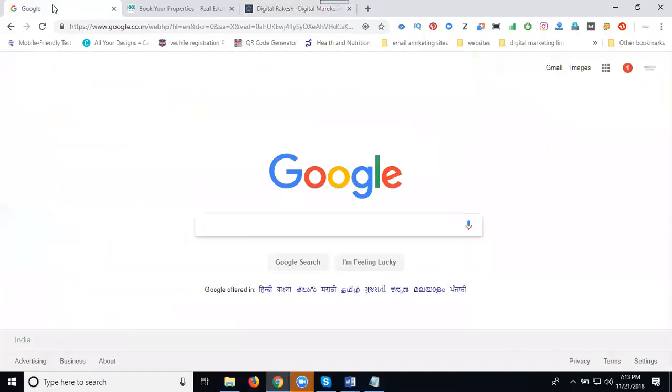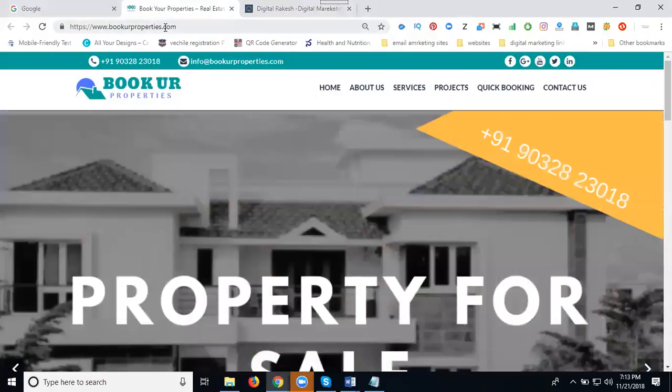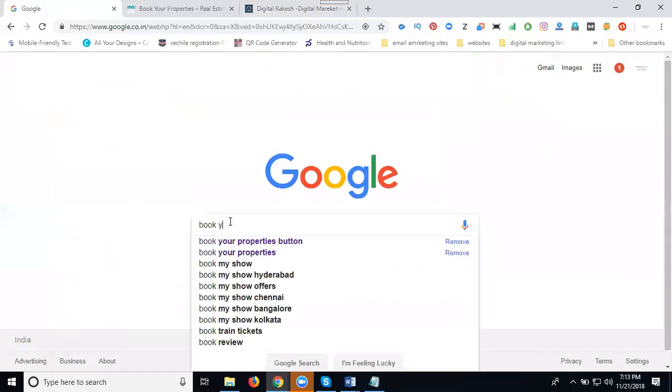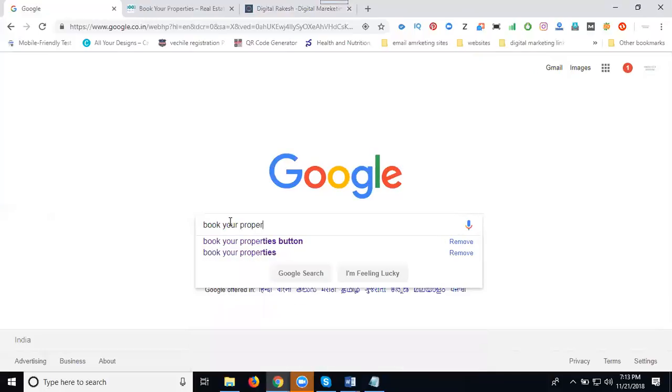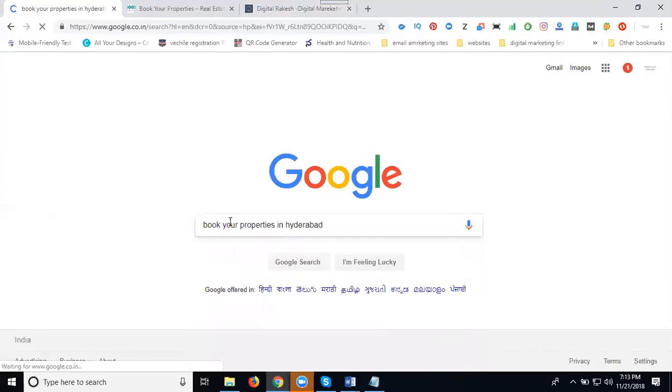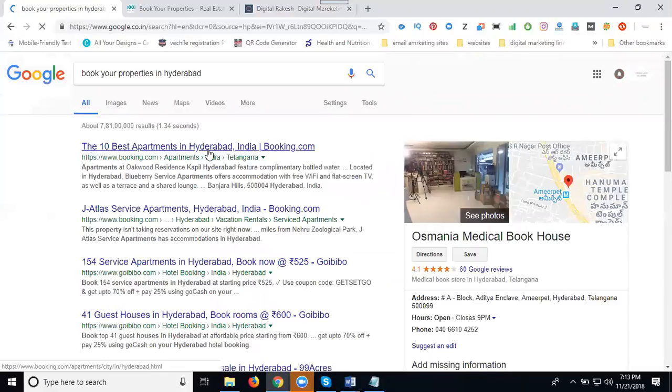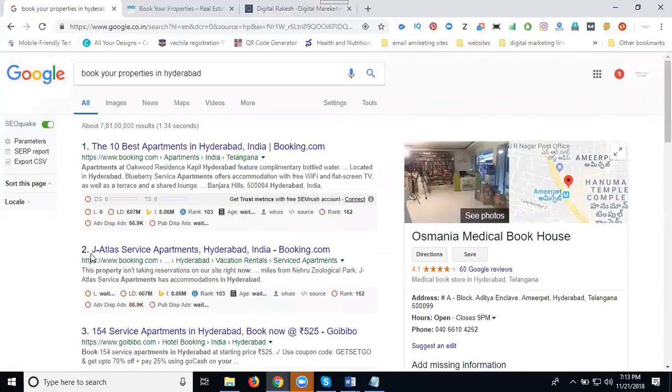What is meant by title? Suppose I'm searching for Book Your Properties in Hyderabad. See the top 10 apartments in Hyderabad. So this is the Atlas Services apartment in Hyderabad. What I'm writing for Book Your Properties in Hyderabad, all this we can select by your title.